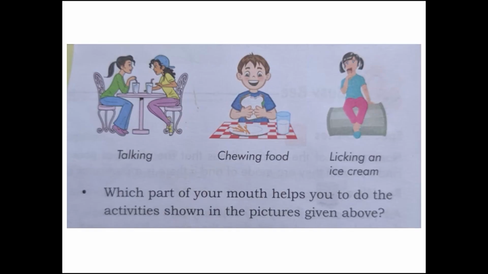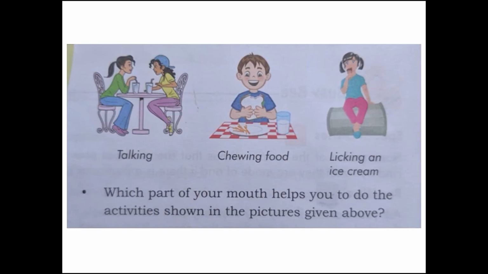In the last class, we learned different food from plants. We eat different kinds of food during the day. Why do we eat food? We eat food to grow and stay healthy. Today let us learn about how we eat and taste our food. We know that we eat with our teeth and taste with our tongue. So in this chapter, we will learn more about our tongue and teeth.